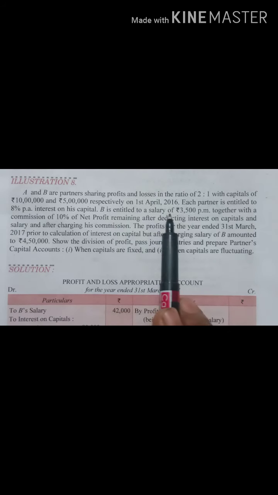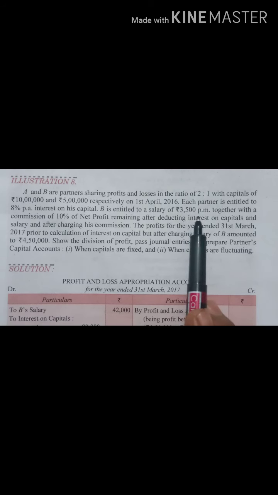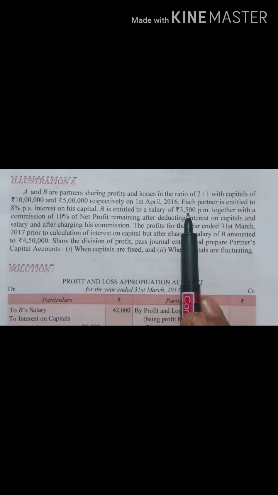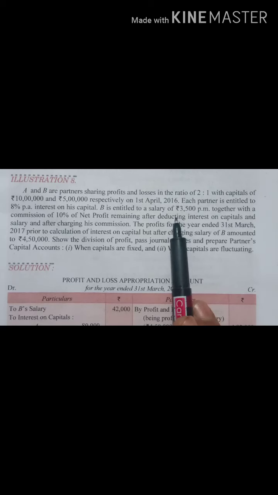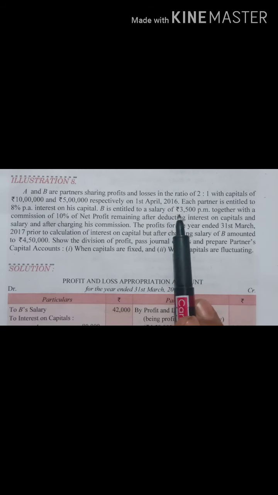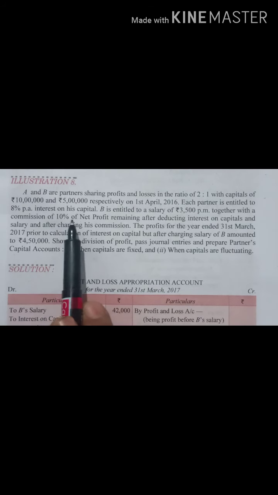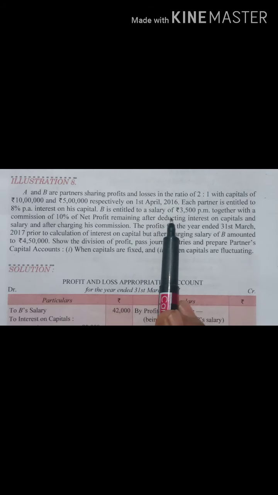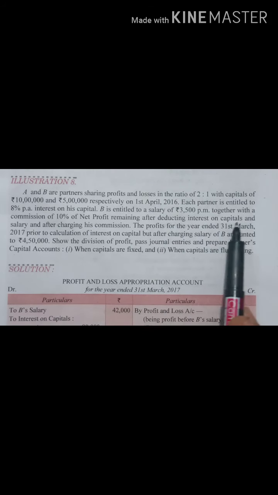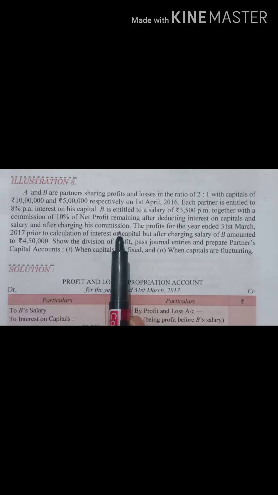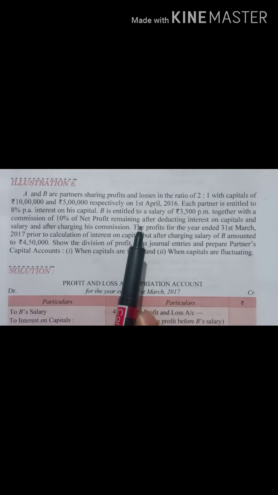B is entitled to a salary of 3,500 per month. Now B is entitled to a salary, but this amount is per month, so we have to convert it into year, that is 12 months. Fine. So whenever we make an entry, we always make entry on yearly grounds, together with a commission of 10% of net profit remaining after deducting interest on capital and salary, after charging his commission. Okay, so we have to give commission also.